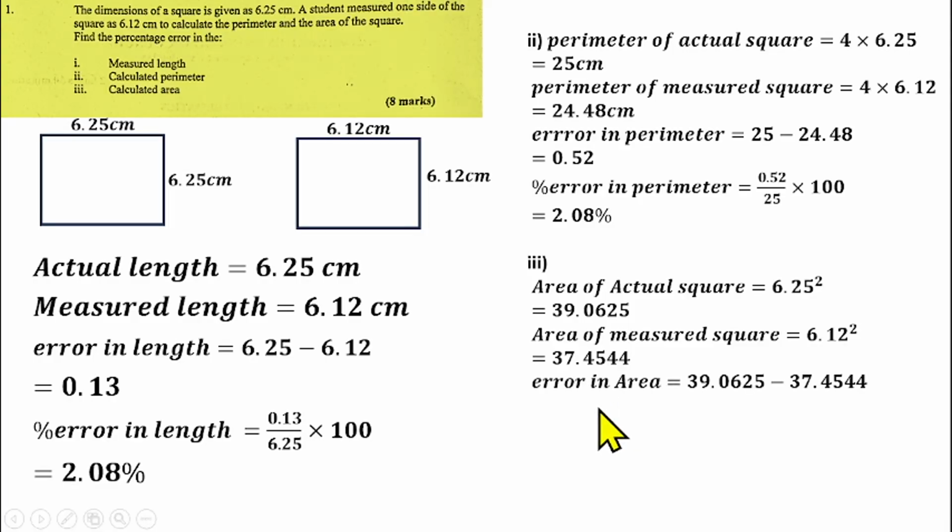To calculate the error in area now, we have this minus this. That will give us 1.6081. Then the percentage error will be 1.6081 divided by the area using the actual length, multiplied by 100. That will give us 4.12%. So that's the solution to question number 1.